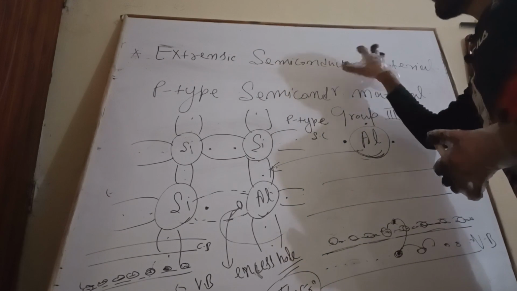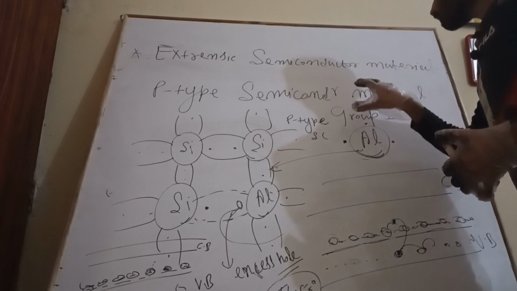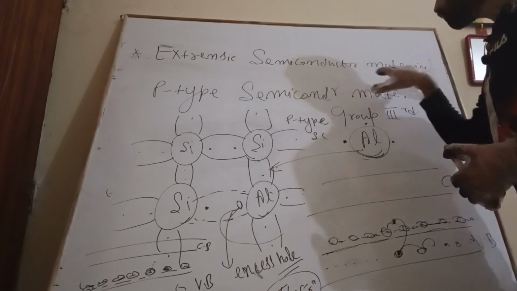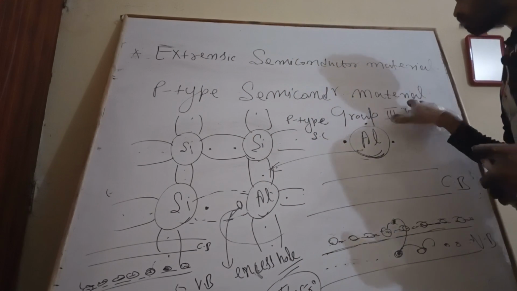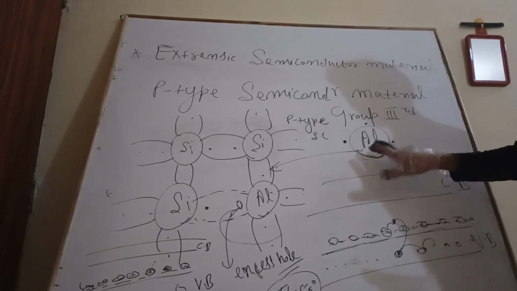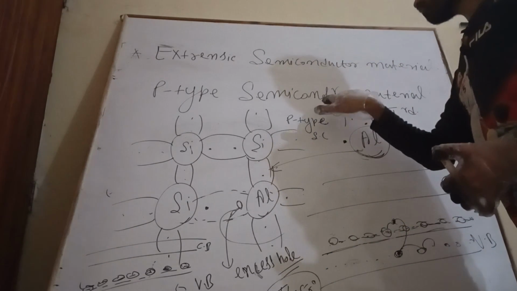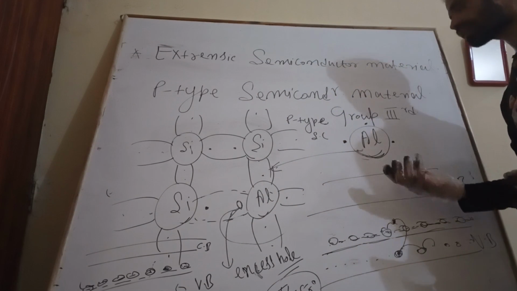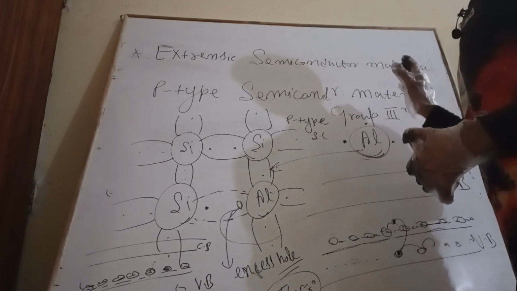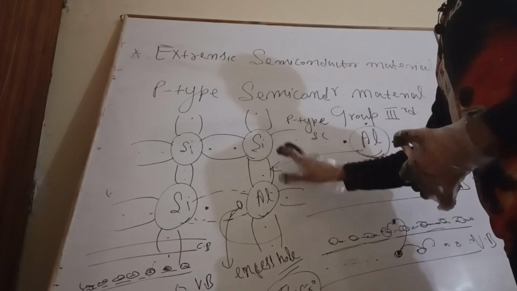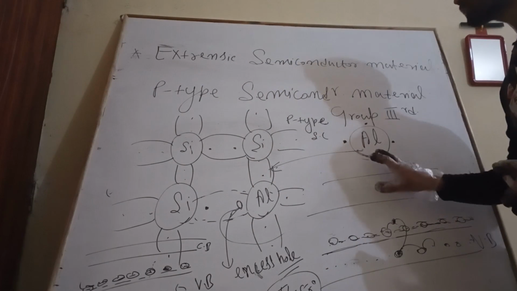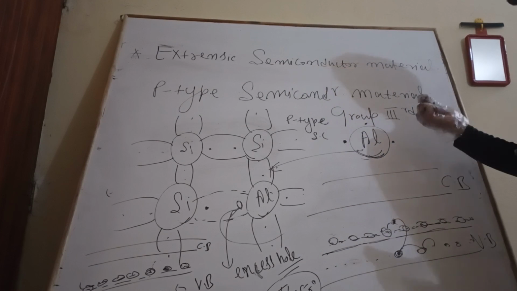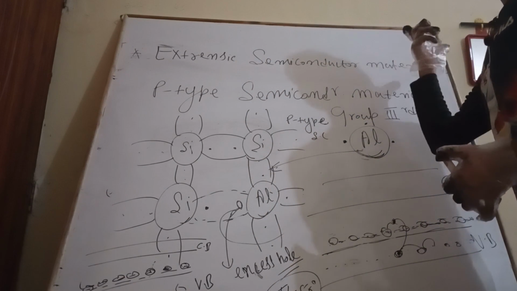pure semiconductor material. There are different types of doping that we do in a controlled manner, like n-type impurity and p-type impurity from group fifth and group third. From group fifth we get the n-type semiconductor material, and from group third we get the p-type semiconductor material. In this way we are playing with this device and fabricating various semiconductor devices. This is all about extrinsic semiconductor material.